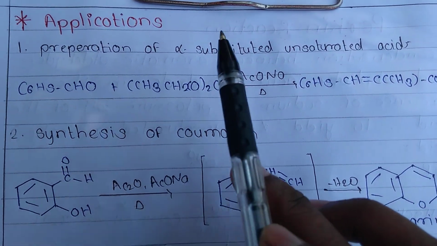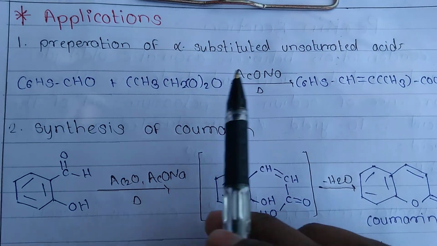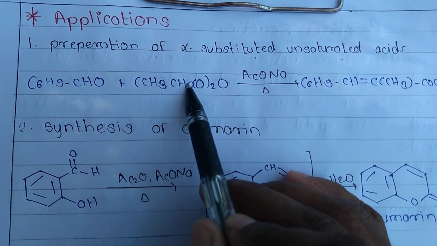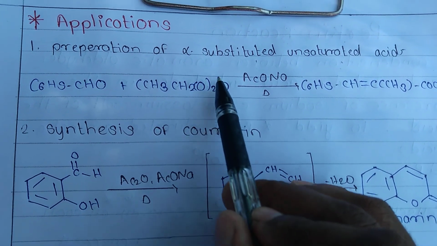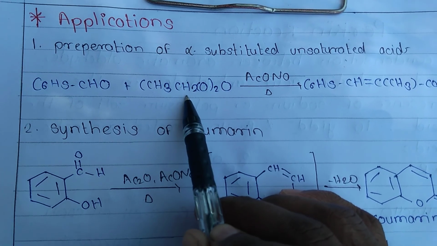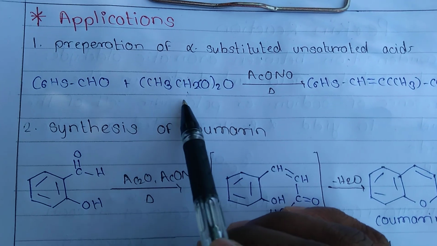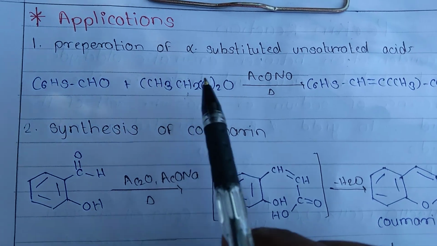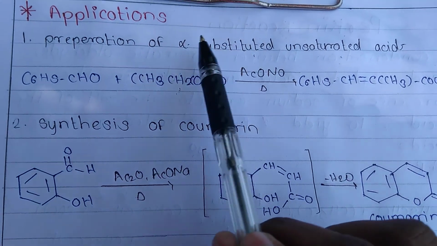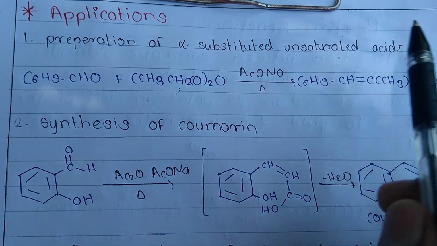First one is the preparation of alpha substituted unsaturated acids. That means if you use CH3CH2CO2O, that means here formation of carbanion takes place, and this group, that means alpha substituted group, also remains as it is in the unsaturated acid. So the title is the alpha substituted unsaturated acid preparation.